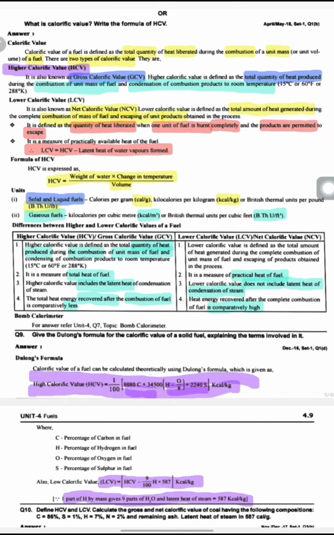High calorific value HCV is equal to 1 by 100 into 8080 into C, the percentage of carbon, plus 34,500 into H minus O by 8, where H is the percentage of hydrogen and O is the percentage of oxygen, plus 2240 into S, the percentage of sulfur present in the fuel. The units are kilocalories per kilogram.